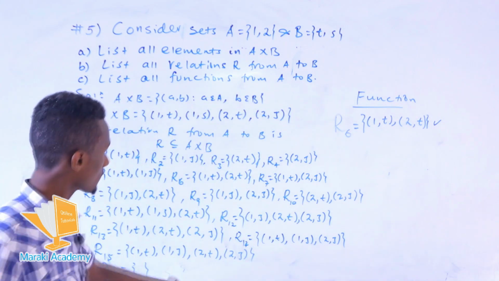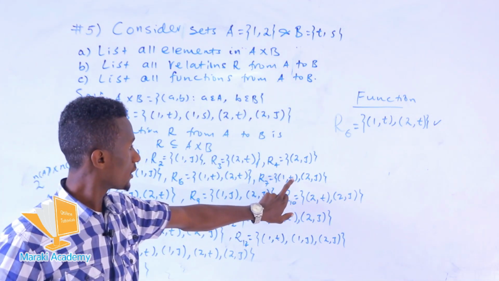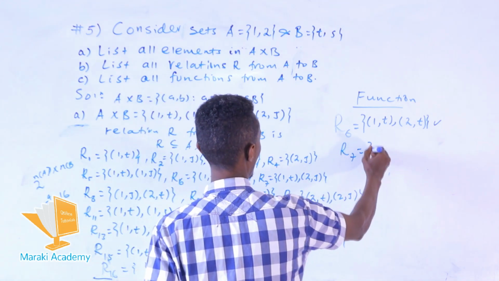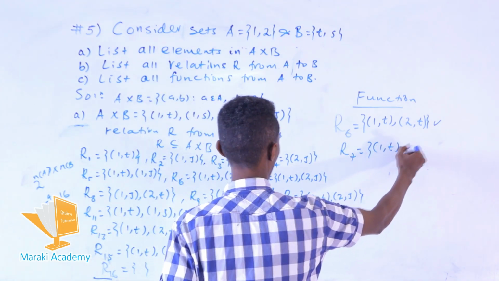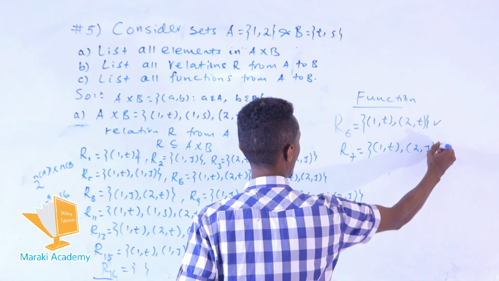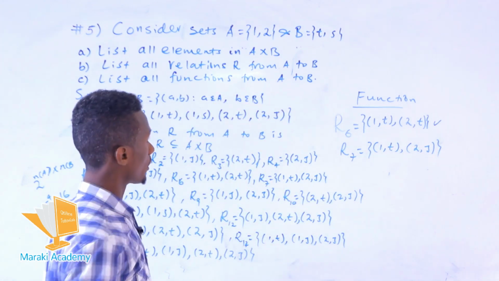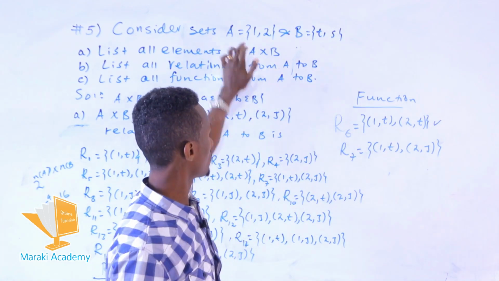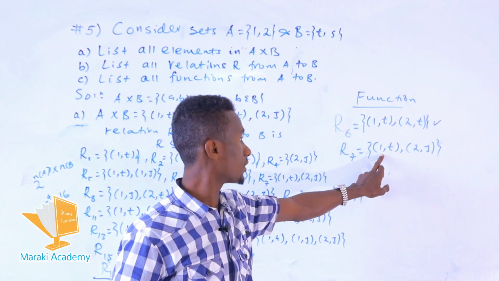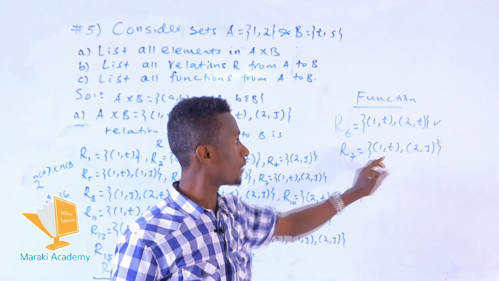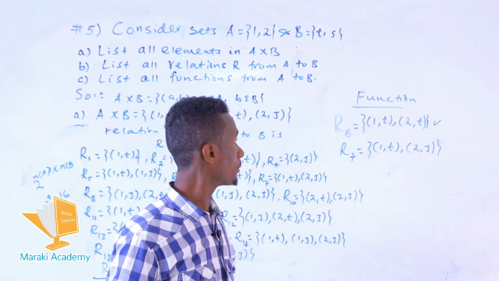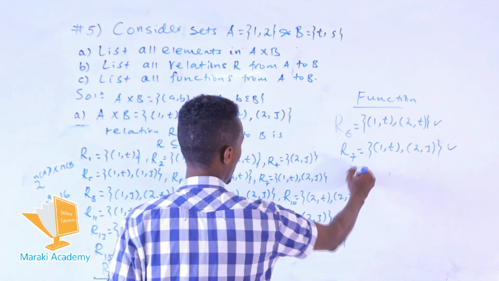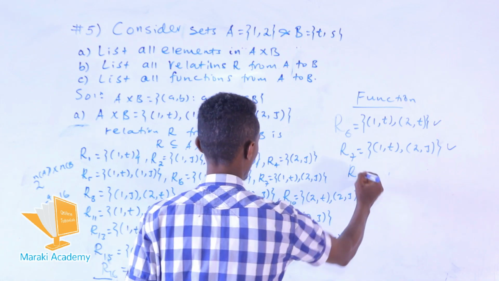What about R7? In R7, 1 with T and 2 with S. Okay, this is a relation. Yeah, the domain is 1 and 2. 1 and 2 are also elements of the set A. Then each element in the first coordinates is assigned to no more than 1 element. Yeah, so this is also a function. We can say it is a function. Now check R8.